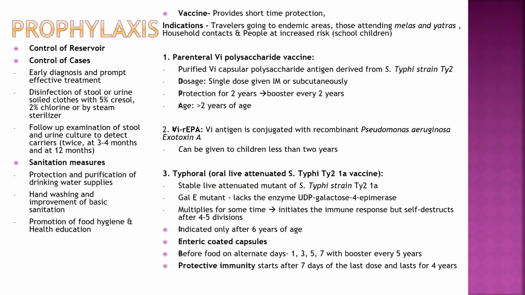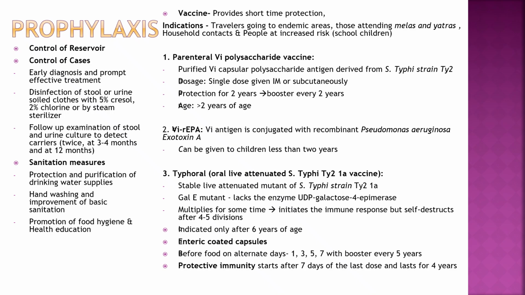Sanitation measures: protection and purification of drinking water supplies, hand washing and improvement of basic sanitation, promotion of food hygiene and health education. Vaccine provides short-term protection. Indications: travelers going to endemic areas, those attending melas and yatras, household contacts, people at increased risk, and school children.